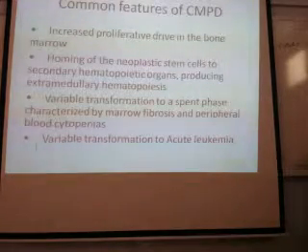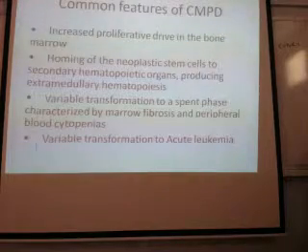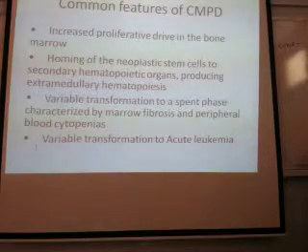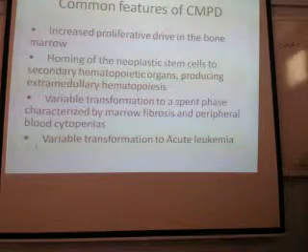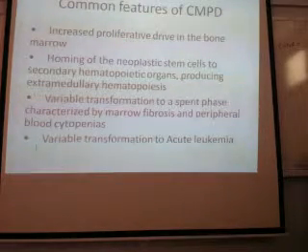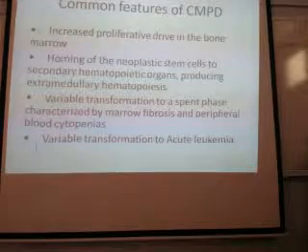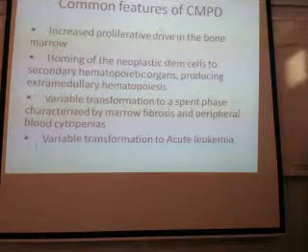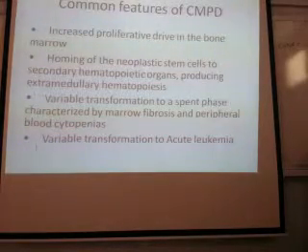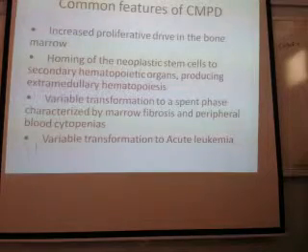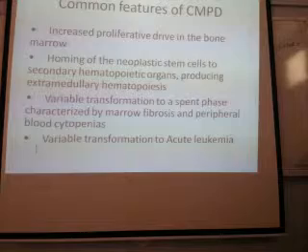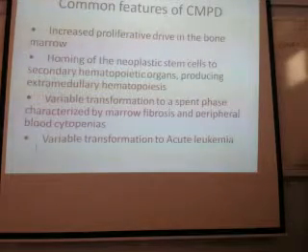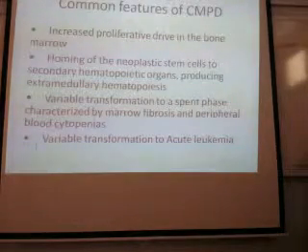Once there is fibrosis, the cells can't proliferate, so the count will decrease. Till now it was 100,000, 200,000. After this fibrosis, there are no cells. So in the peripheral blood you will see only a 500 or 1,000 count, and those will be leukemic cells. This is also one speciality. This is called cytopenia.